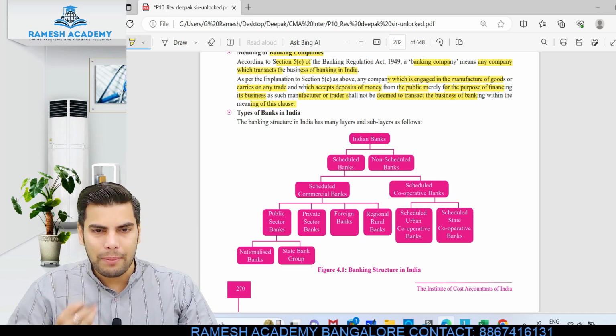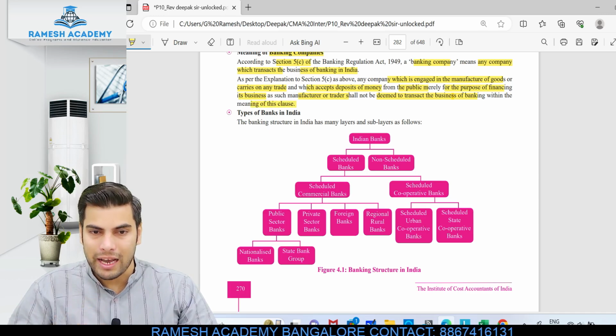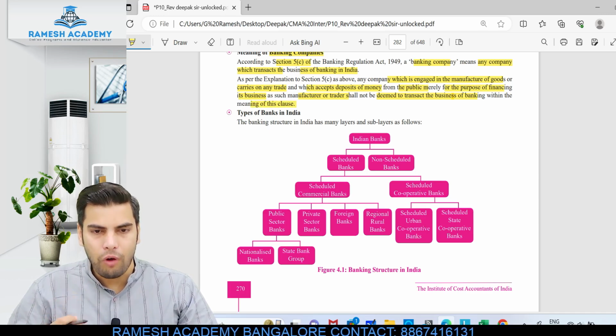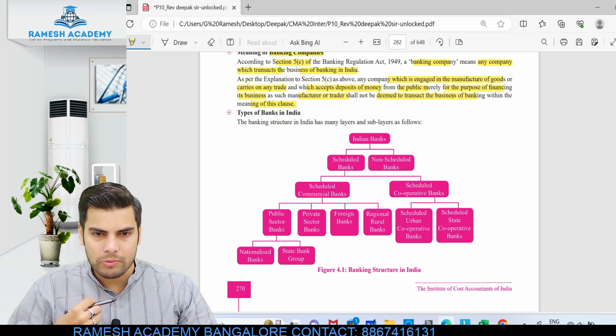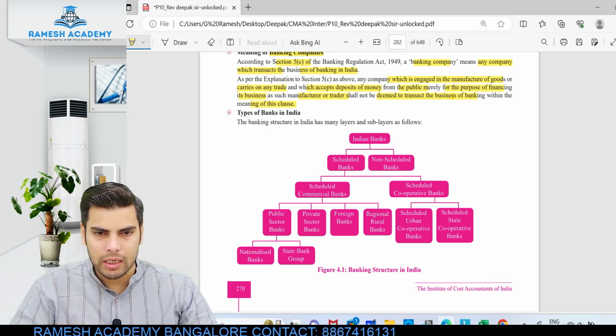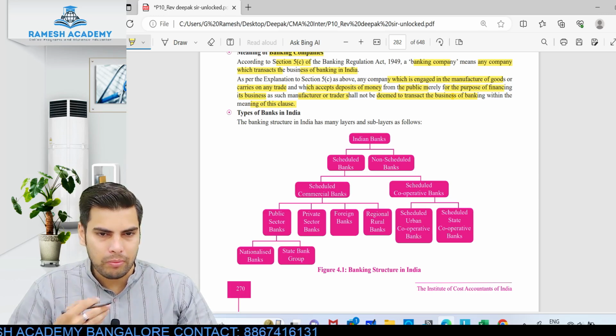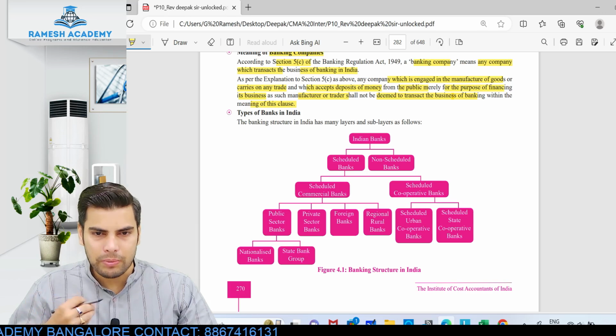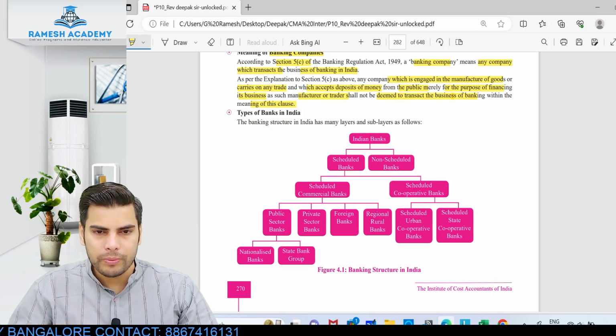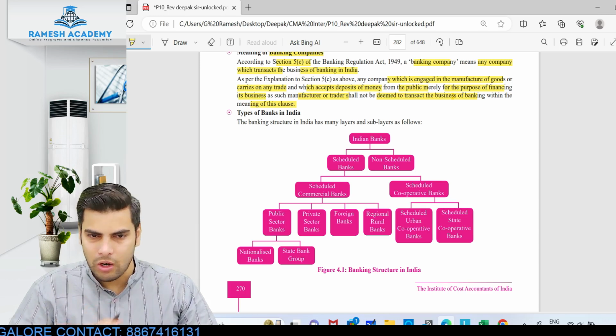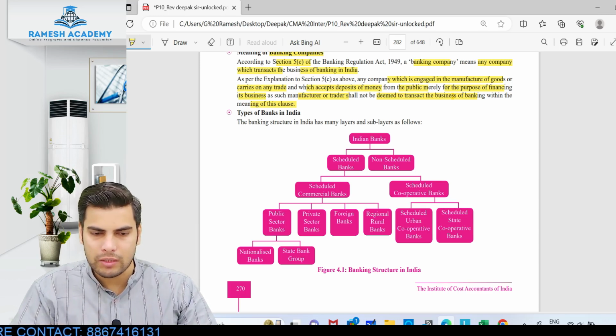If I am a manufacturer or a trader accepting money from the public for meeting my business objective, that will not be treated as a banking activity. Just because banking includes accepting deposits from the public, it doesn't mean that accepting deposits for the growth of my business is banking.